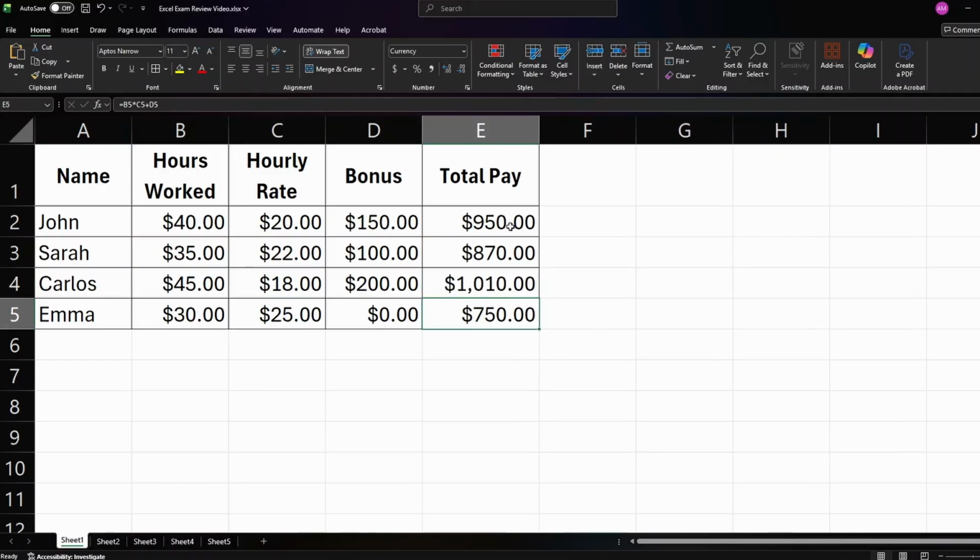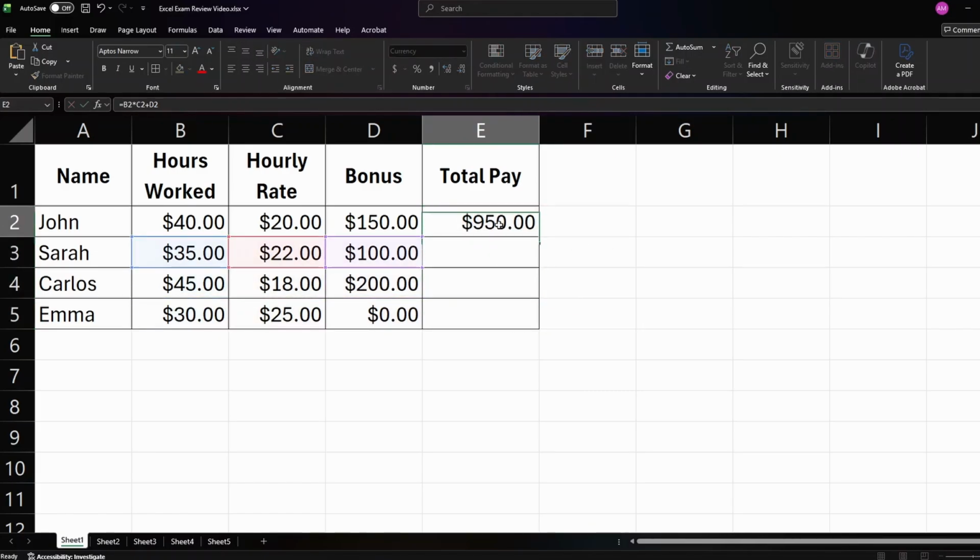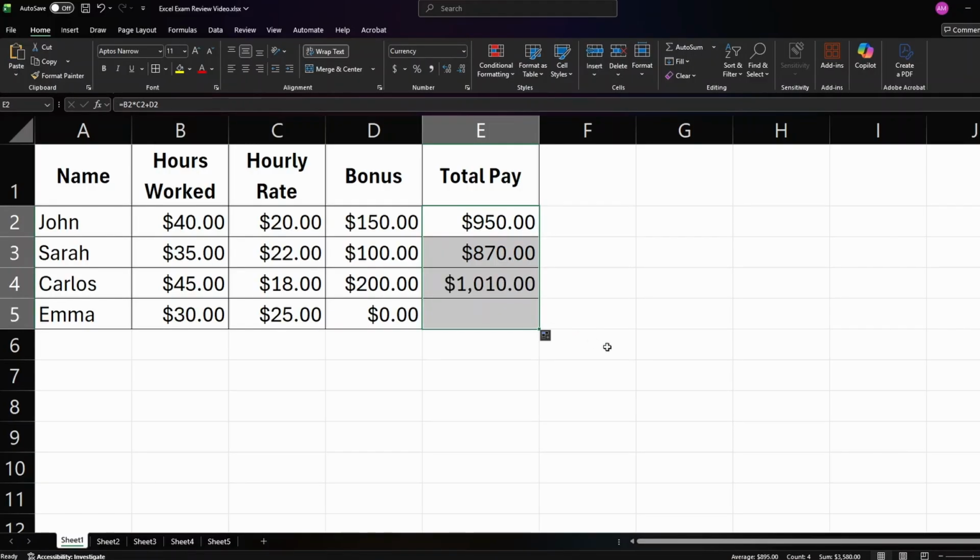So now that our table is complete, let's talk about relative cell referencing versus absolute cell referencing. Now the difference is with relative cell referencing, which is what we have here, this is the normal way to do it. This means that if we drag it down, we'll see that this becomes B2, C2, D2, but then it becomes B3, C3, D3, and so on, B5, C5, D5.